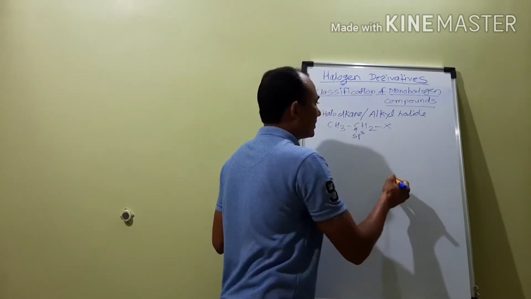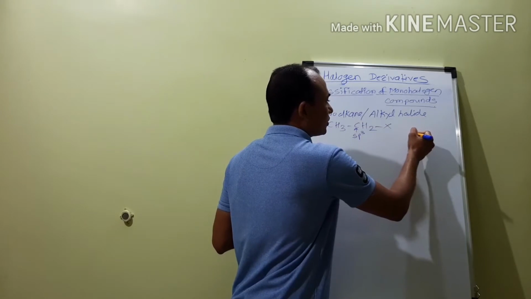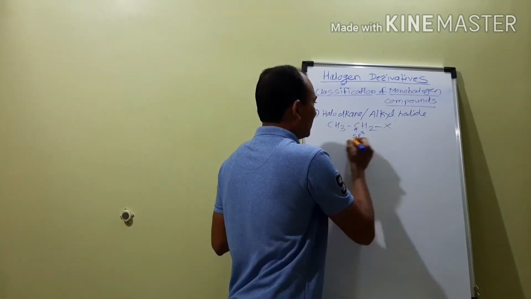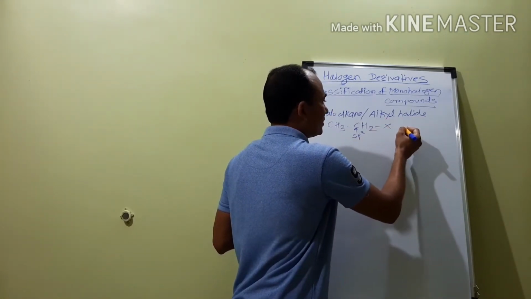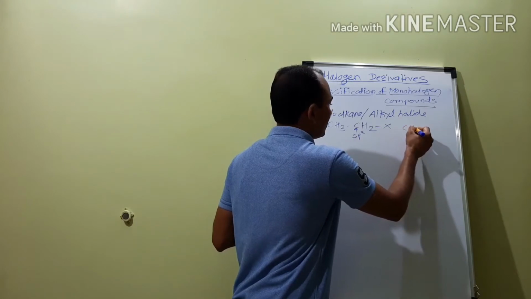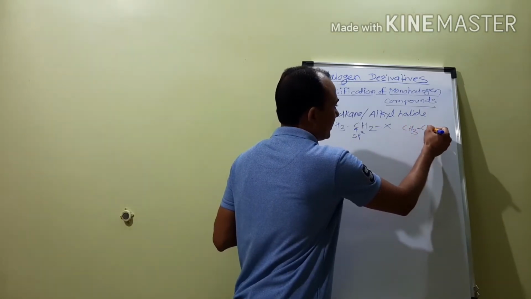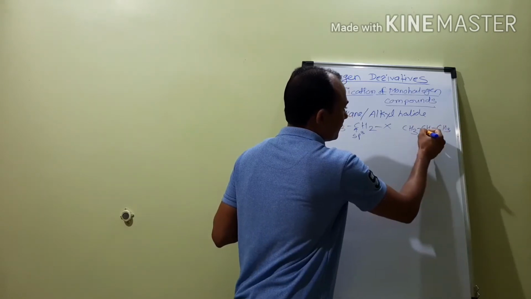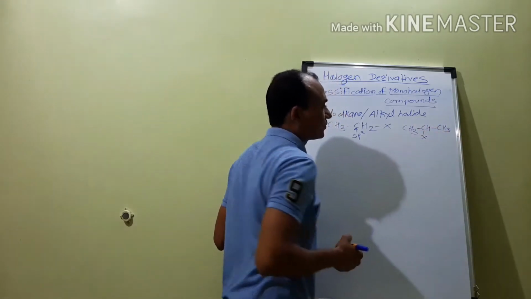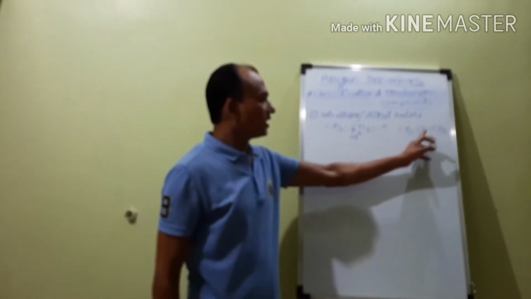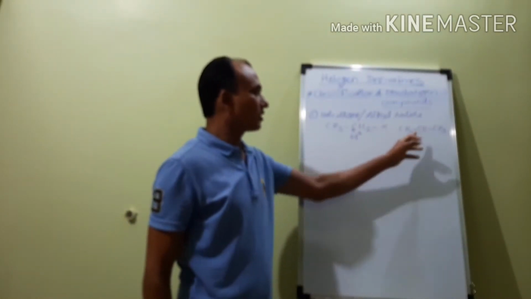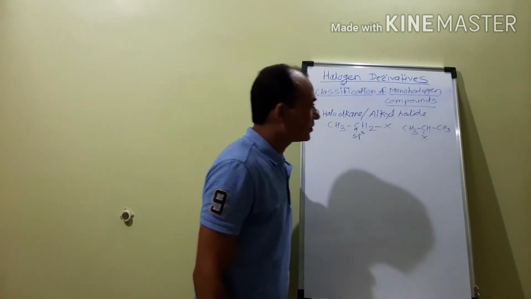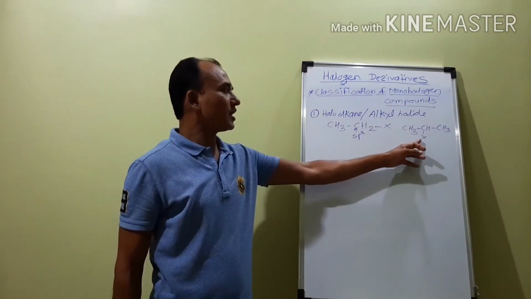We'll take another example in which the halogen atom is attached to an sp3 hybrid carbon atom: CH3X. In that case, it is also an sp3 hybrid carbon atom, and to this sp3 hybrid carbon atom the halogen atom is attached.